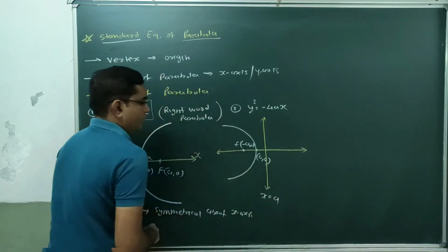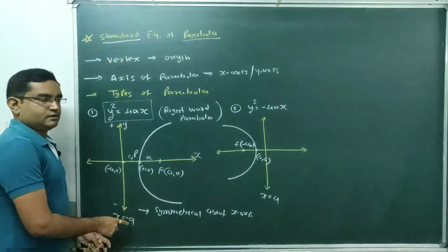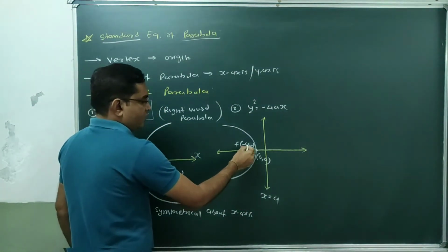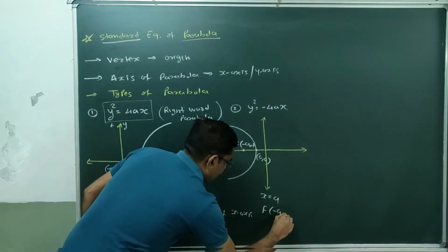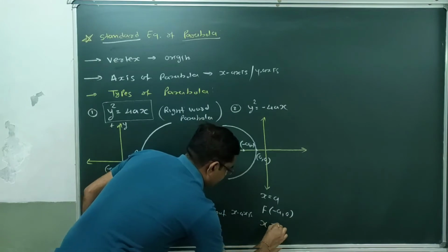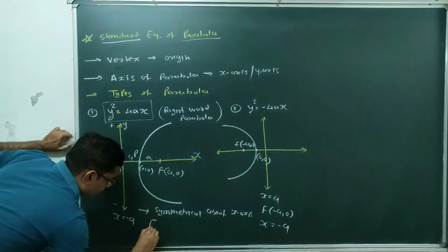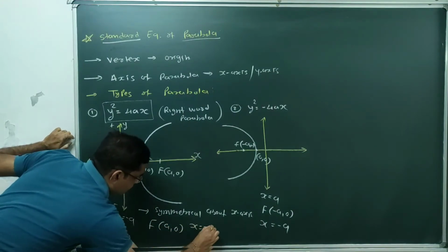So the equation of this directrix will be x equal to a. Earlier the equation of the directrix was x equal to minus a; here the equation of the directrix will be x equal to a. The coordinates of the focus will be (minus a, 0).